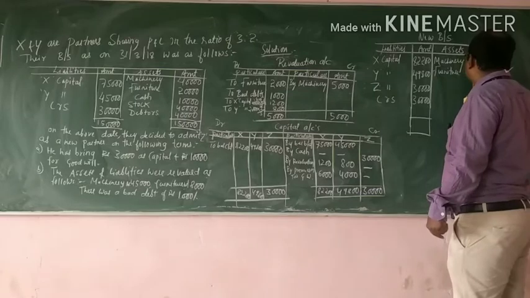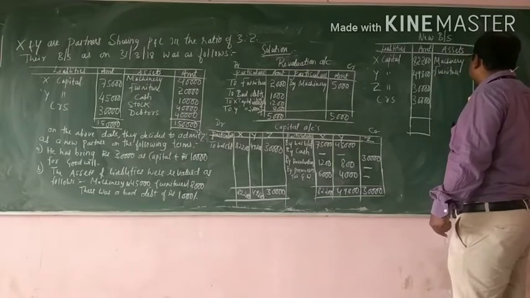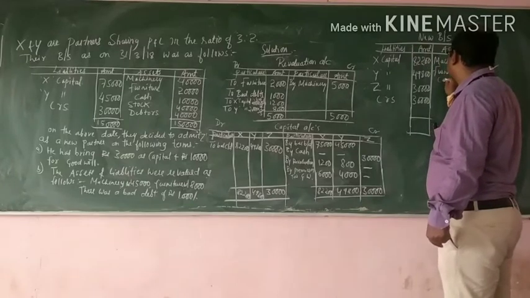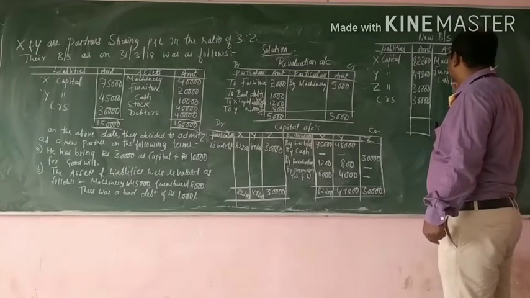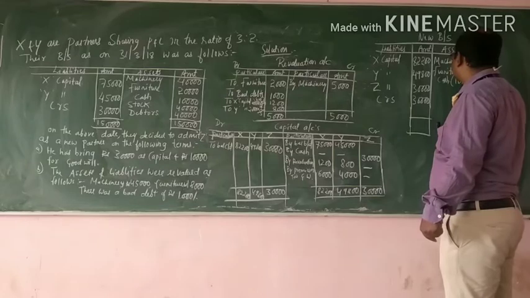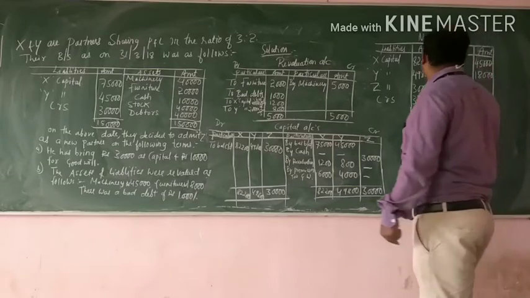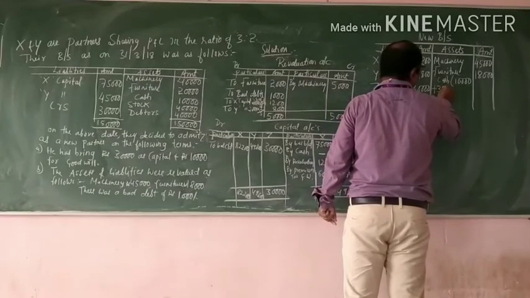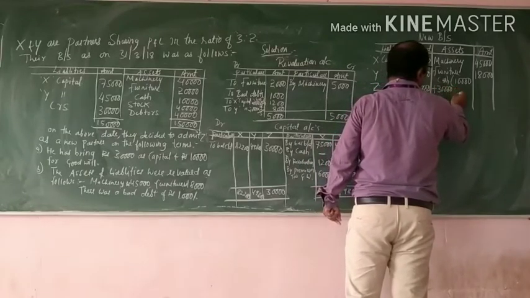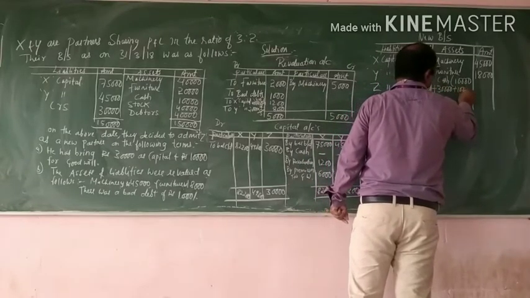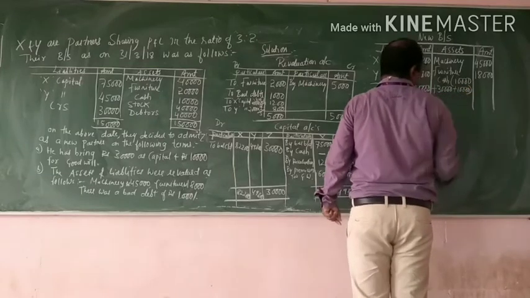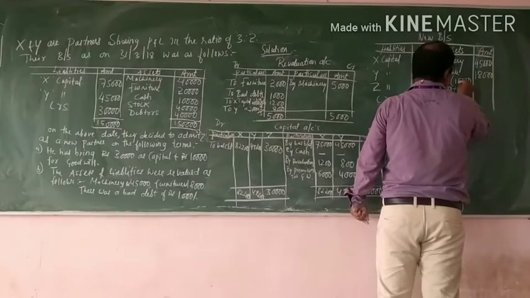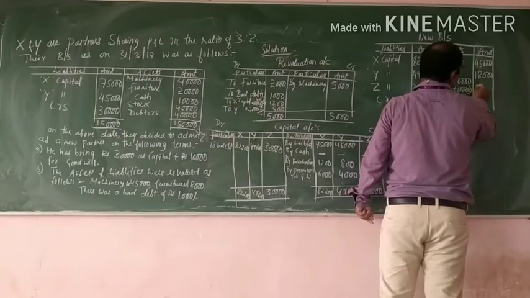You should consider revalued assets. Next is cash. It will change: 10,000 was the cash, and the new partner is bringing 30,000 for capital and 10,000 for goodwill. Now the total cash is 10 plus 30, 40, plus 10, 50,000.